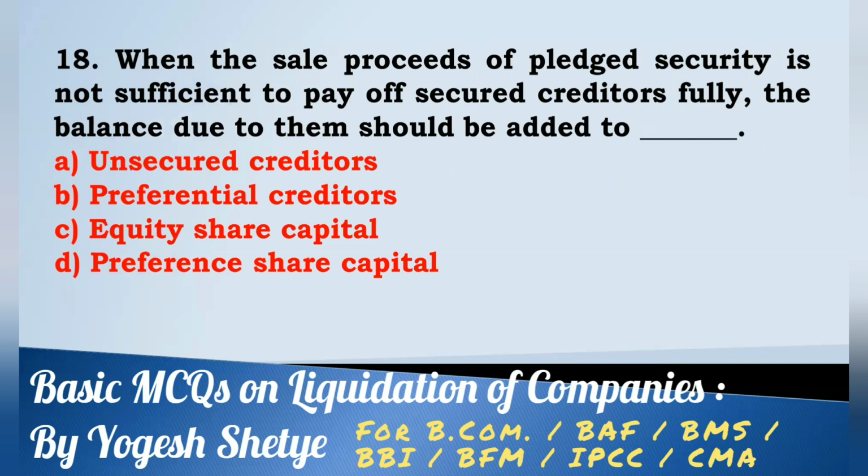Eighteen. When the sale proceeds of pledged security is not sufficient to pay off secured creditors fully, the balance due to them should be added to dash: unsecured creditors, preferential creditors, equity share capital, preference share capital. The balance due to them should be added to unsecured creditors. Answer A.